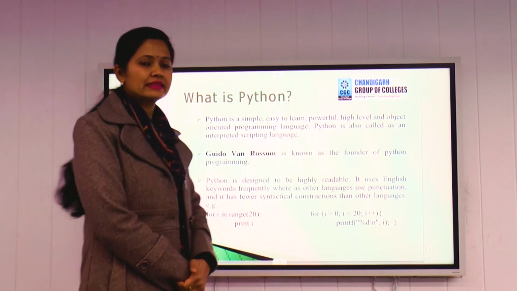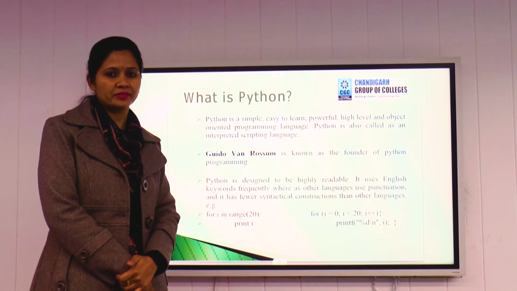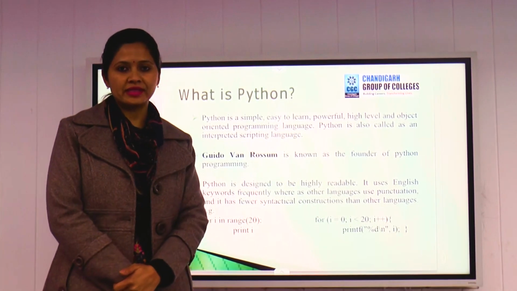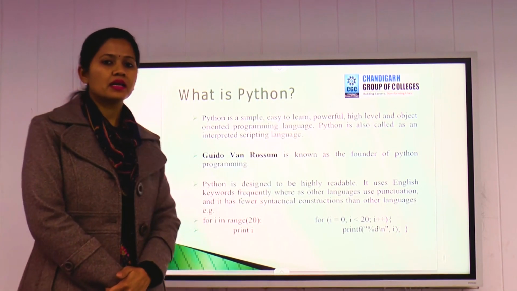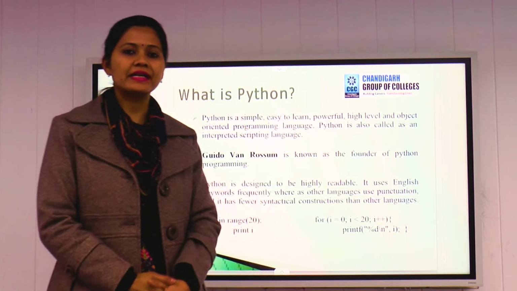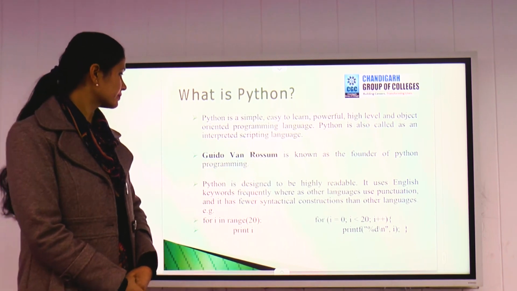Python is also called an interpreted scripting language. Why is it called an interpreted scripting language? Because Python is totally interpreter based. There is no compiler. Compiler is there, but mostly it reads the code line by line, so there is no need of a compiler.